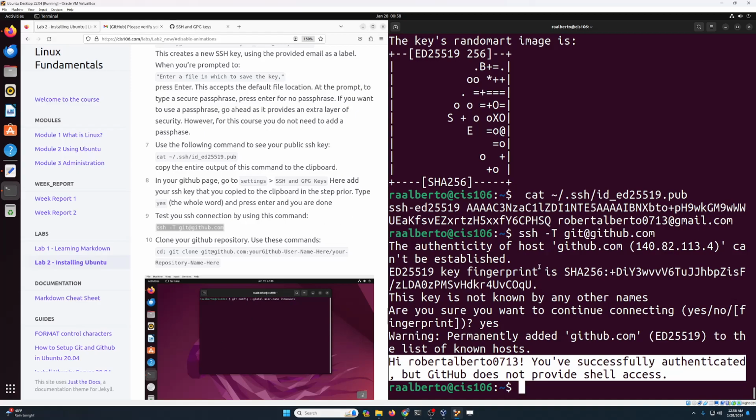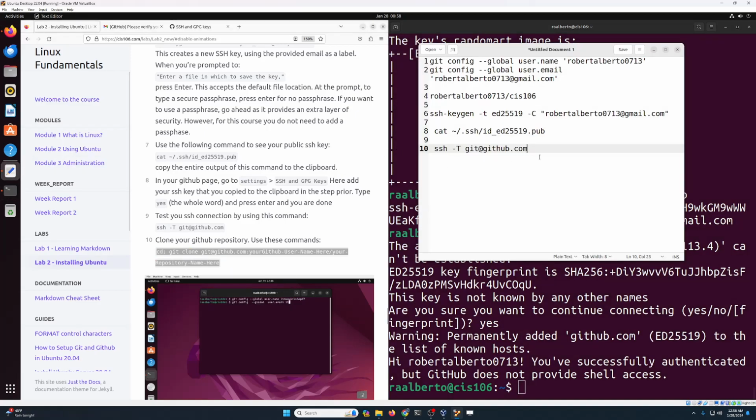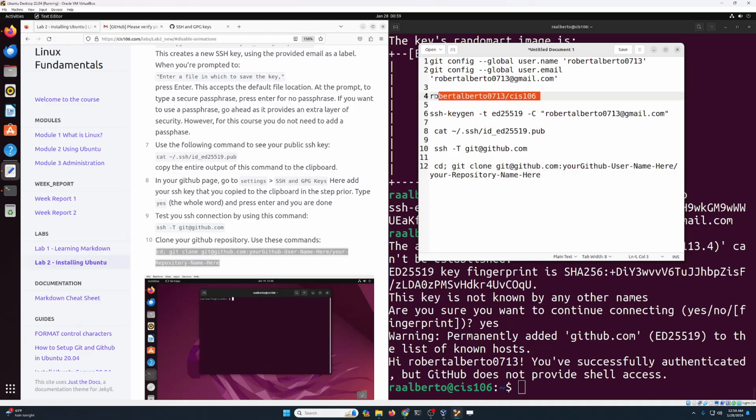Okay, now we are going to clone, same thing as download, our GitHub repository from the web. So what we're gonna do here is simple. Let's copy this command and let's paste it over here. Now, you see what it says, your GitHub username / your repository name here? This is what we're talking about, right?